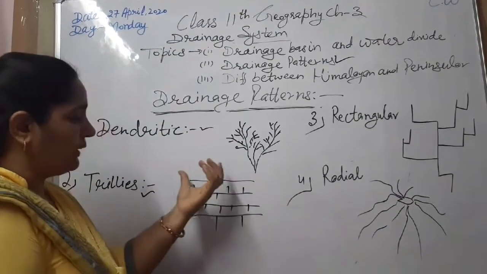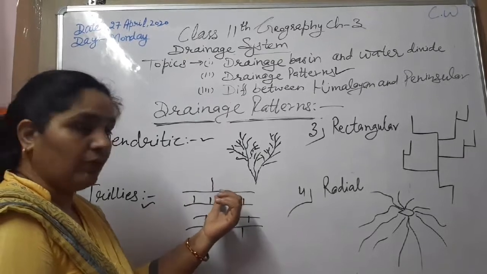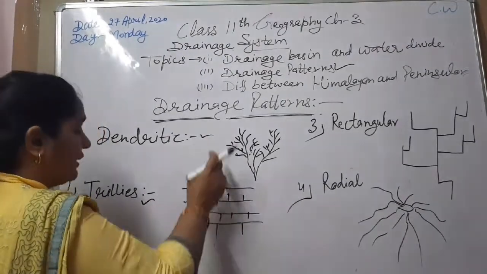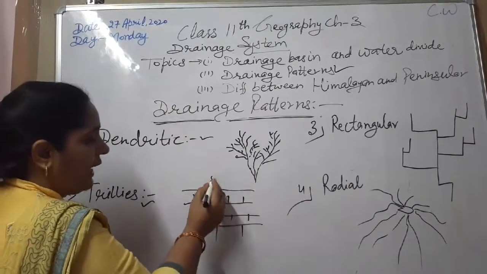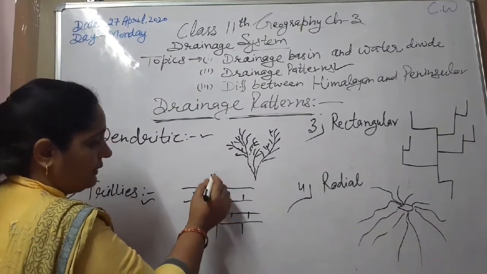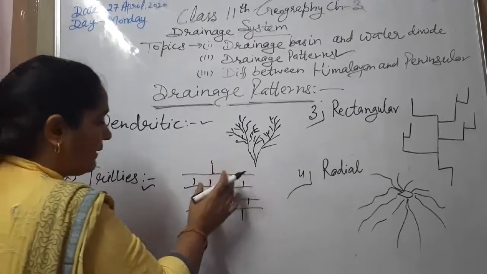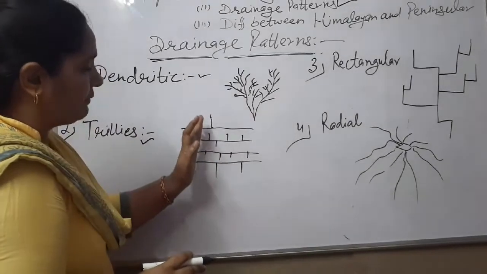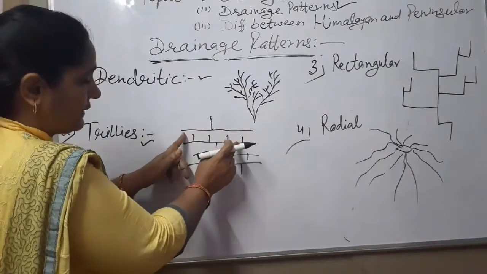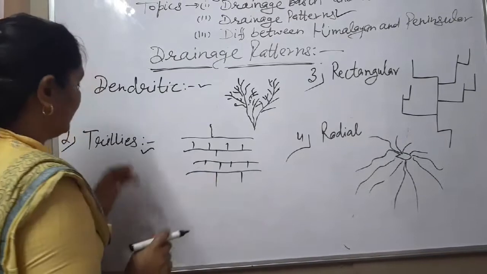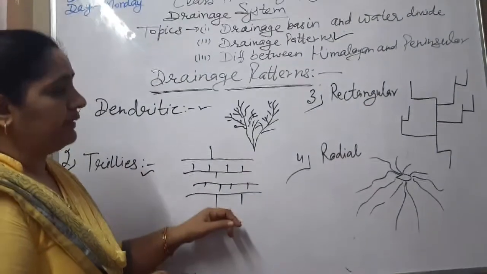Some parts are made of hard rocks and other parts of soft rocks. So when the river drains through the hard rocks, it makes one or two passes. But when it passes through the soft rocks, it can make more passes. So this is known as the trellis pattern.